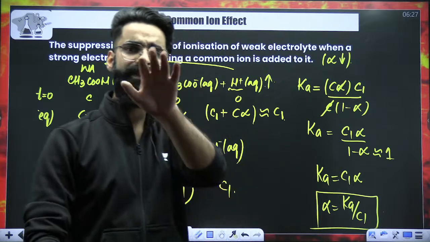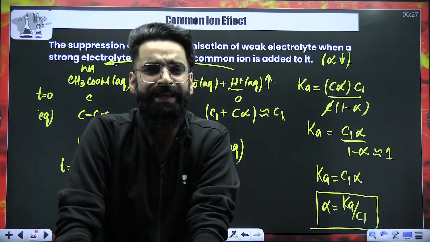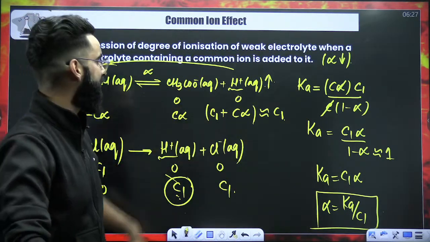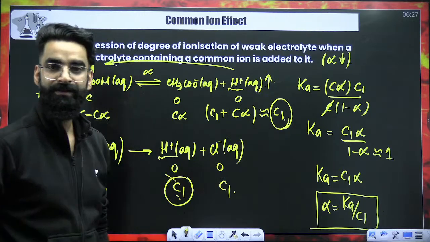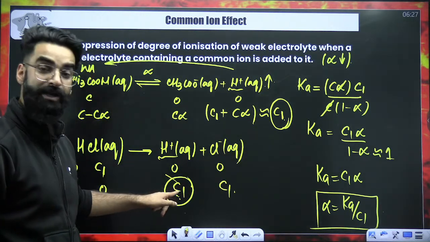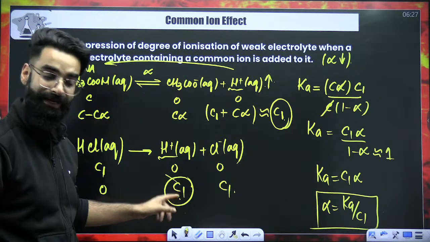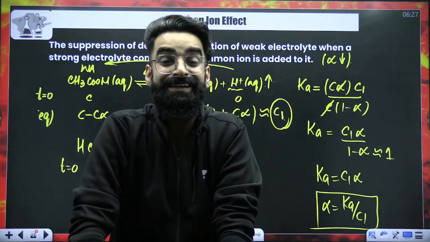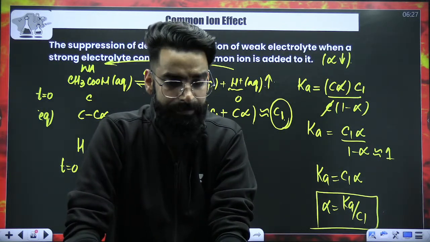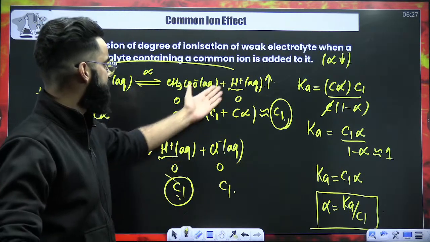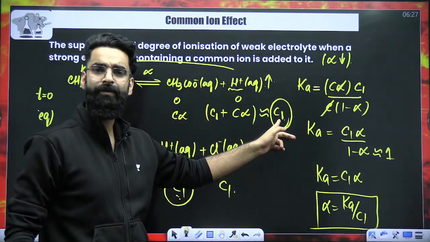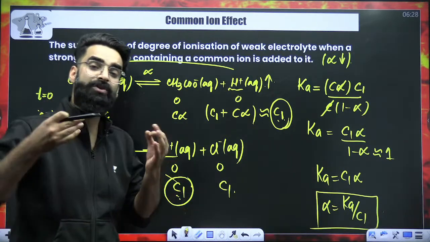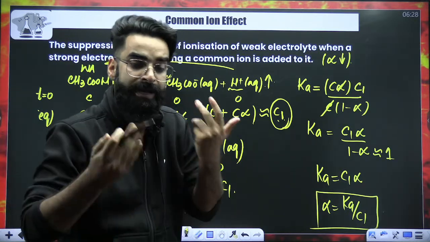One more thing. If they ask you, what is the concentration of common ion in the container? The concentration of common ion in the container net is C1. And C1 is the concentration of H positive which you are getting from strong electrolyte. So can I say the common ion concentration is entirely decided by the strong electrolyte? C1 was the concentration of common ion coming from strong electrolyte. So strong electrolyte is the one which decides the entire common ion concentration.